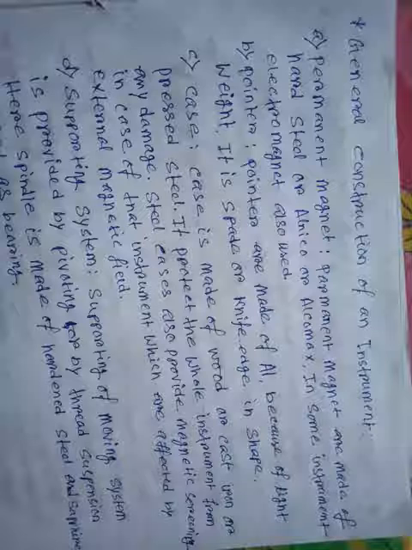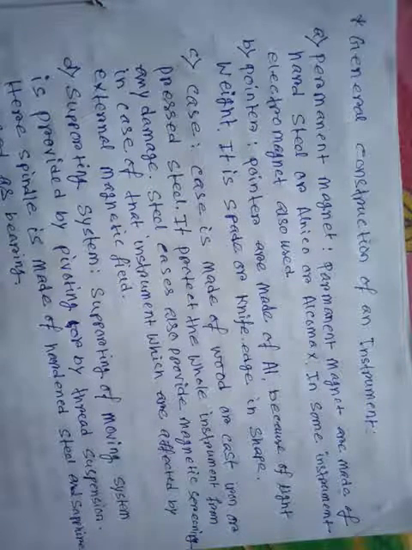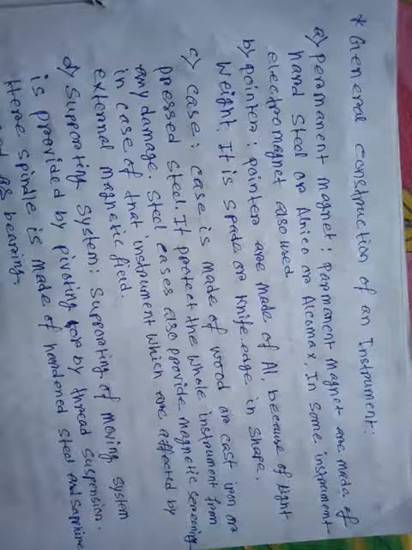The permanent magnets are made of hard steel, Alnico or Alcomax. In some instruments, an electromagnet is also used. The permanent magnet is used in some measuring instruments, while other instruments use an electromagnet.